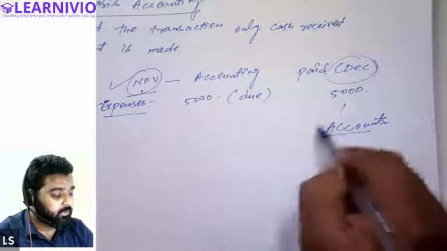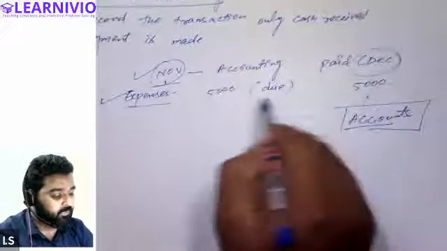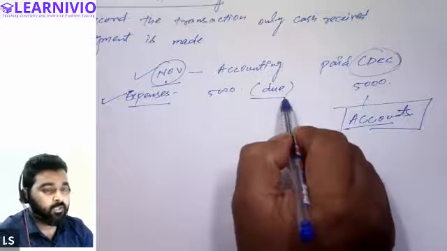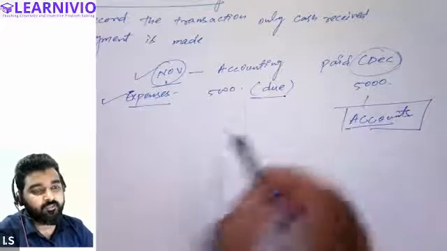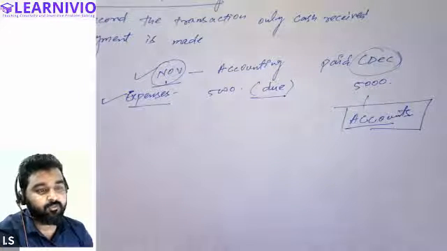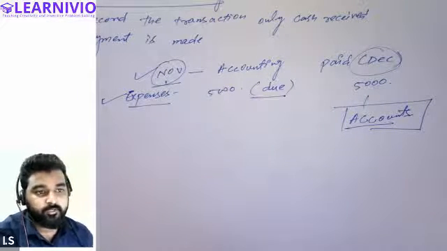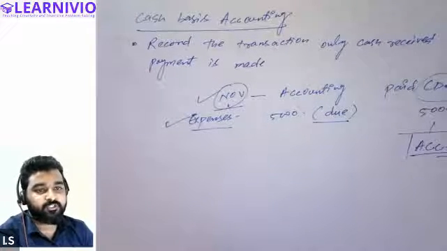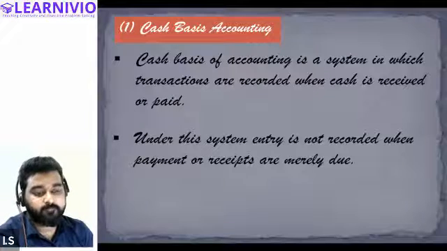According to cash basis accounting, irrespective of the due date, income or expenses will only be recorded in the accounts when they are actually received or paid by the enterprise. So this is what cash basis accounting basically says: record the transaction only when cash is received or payment is made, not on the basis of due dates.